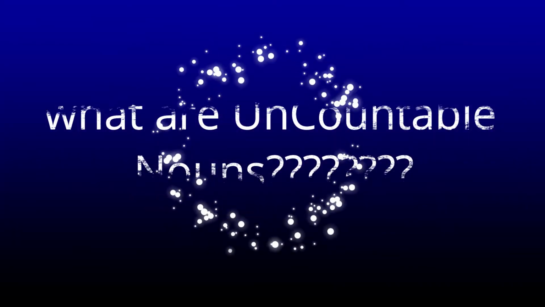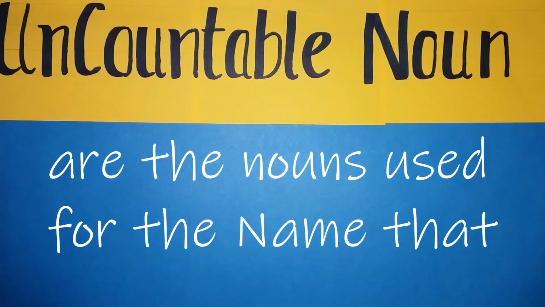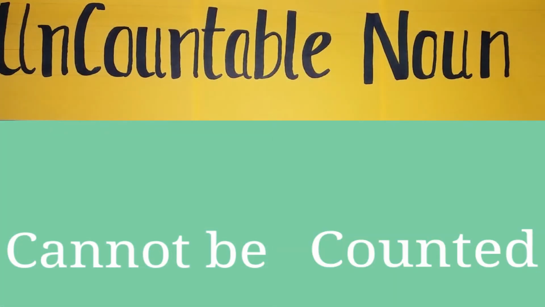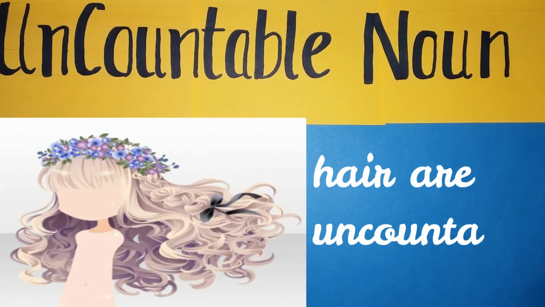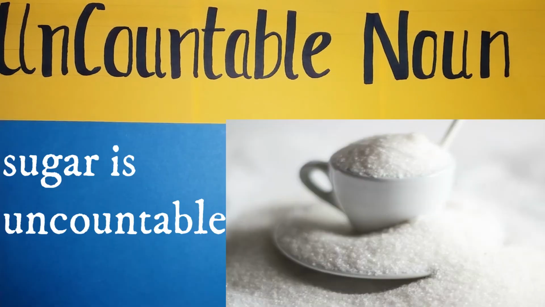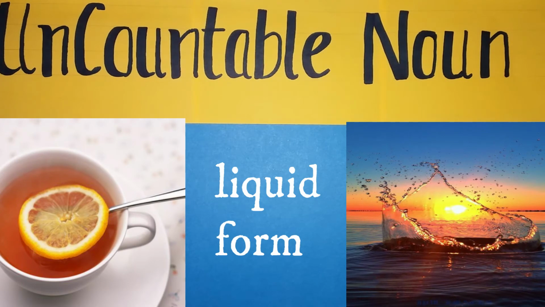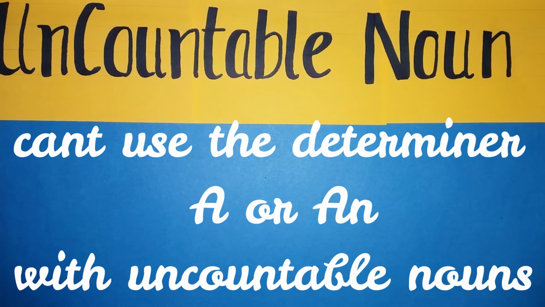What are uncountable nouns? Uncountable nouns are the nouns used for the names that cannot be counted. What does this mean? That there are a lot of things which we can't count. For example, can you count your hair? Or can you count the sugar or stars? Any liquid form, water, tea, we cannot use the determiner a or an with these nouns.